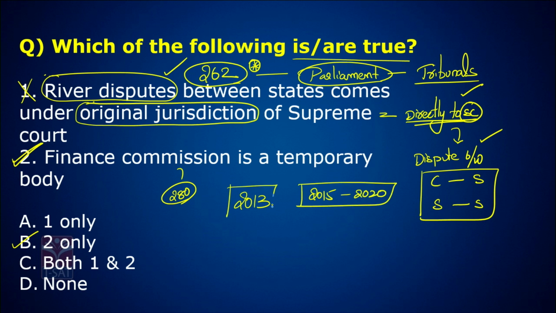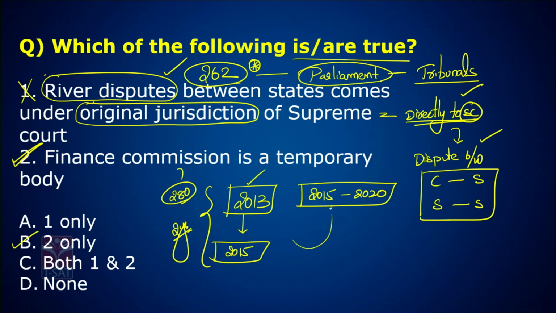Now the President of India says: you have been constituted in 2013, and please give me your recommendations by 2015. Meaning, for 2 years I will constitute you, you give me the recommendations, and those recommendations will be applicable from 2015 to 2020, right.